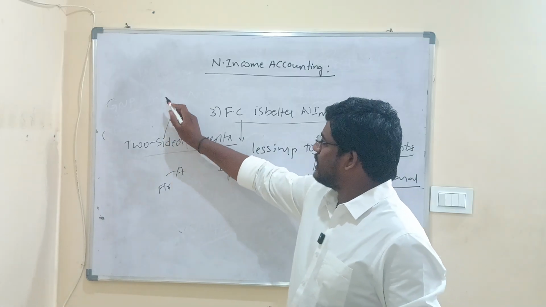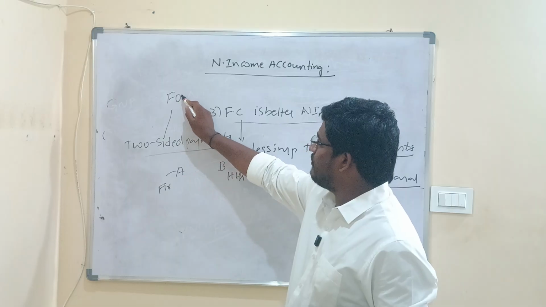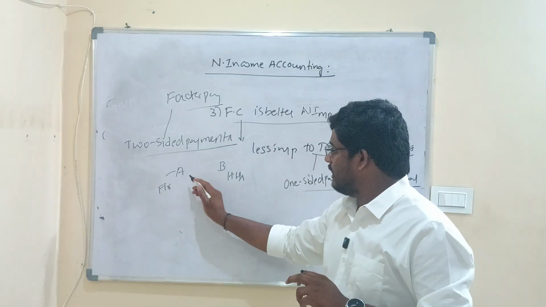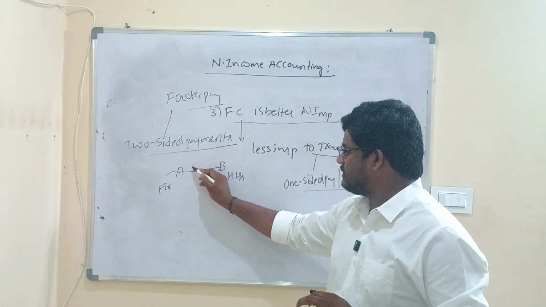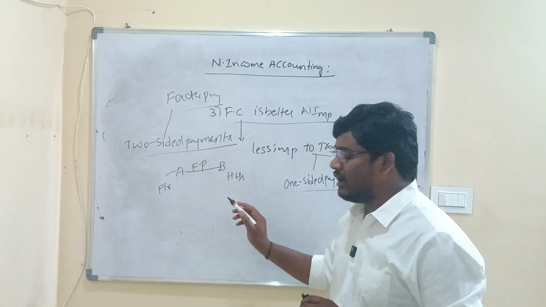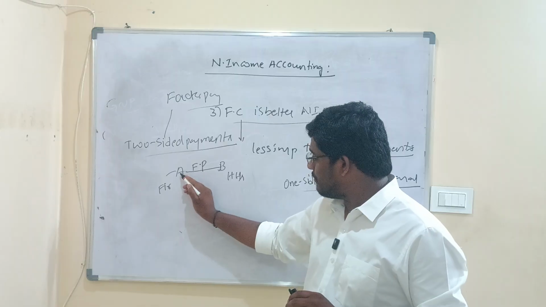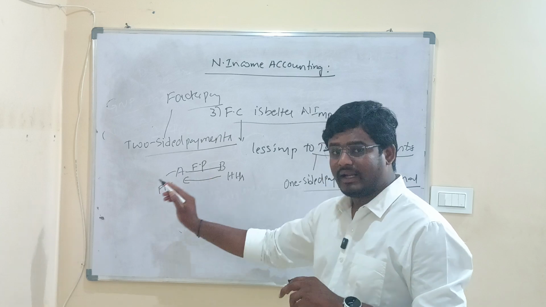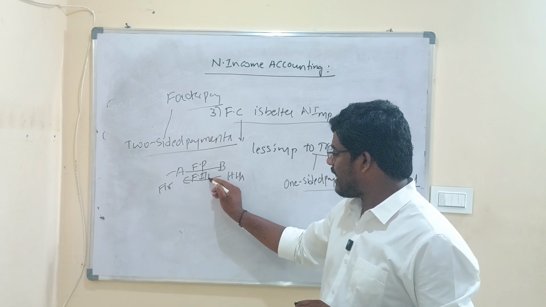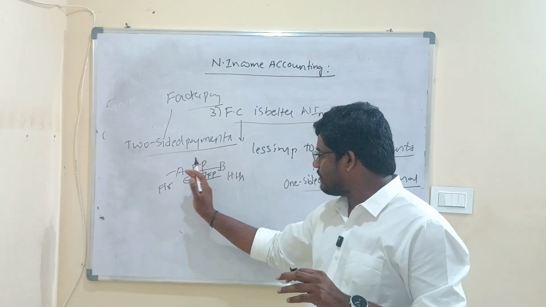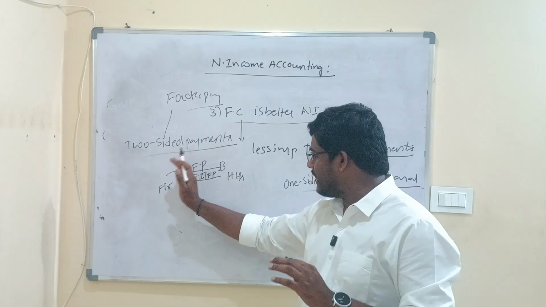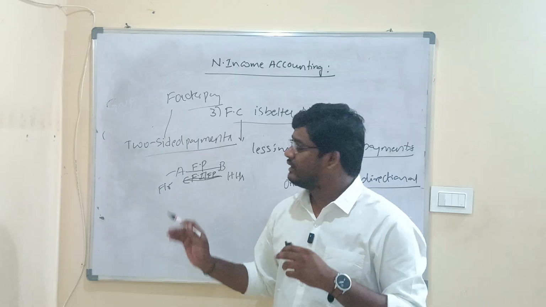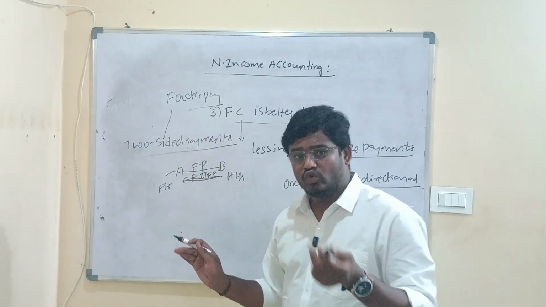Now the best example for two-sided payments is factor payments. Let us understand how factor payments are an example of two-sided payments. Firms will provide factor payments to households. The factor payments will be provided by A, which is the firm, to B, households, only if households provide in return certain factor inputs or factors of production. So if something flows from A to B, then something should also flow from B to A. That is where we call it two-sided payments.